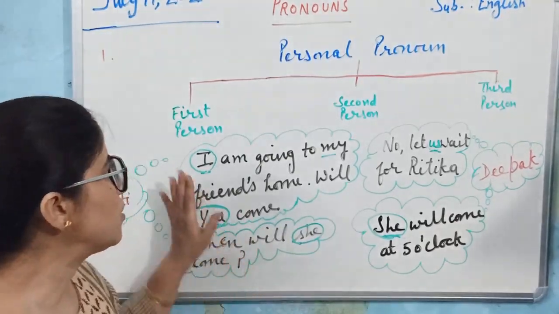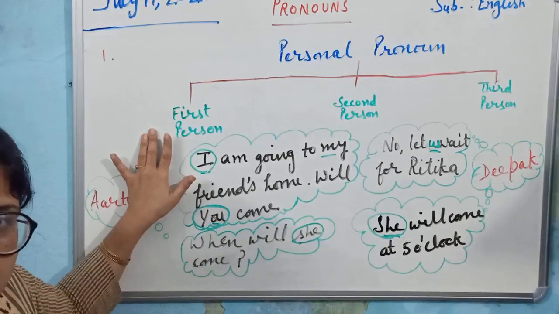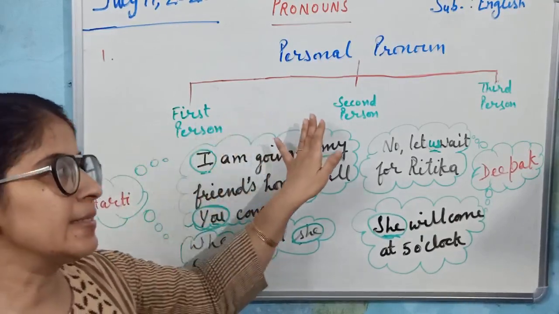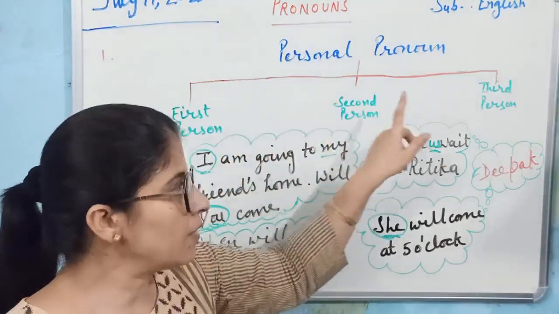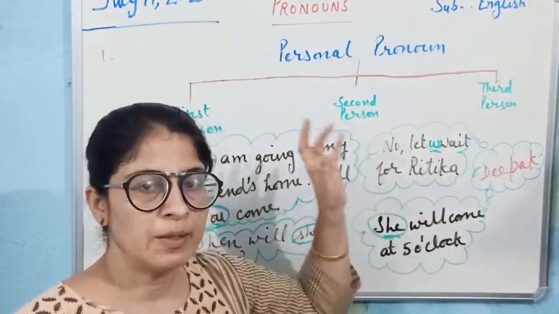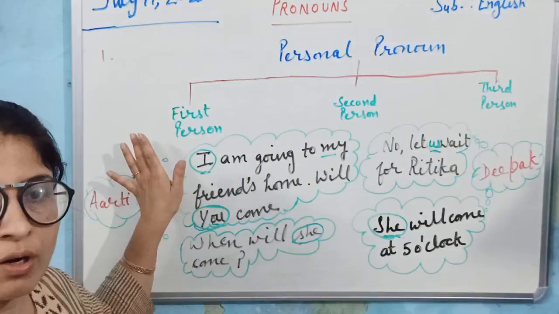Hope you must have understood. First person is the speaker in the sentence. Second person is the listener, and the third person is the one about whom both of these are talking.